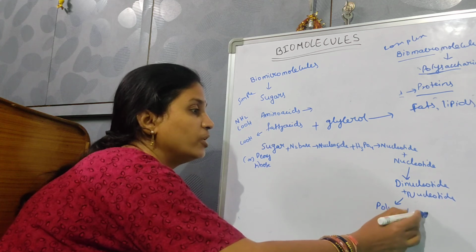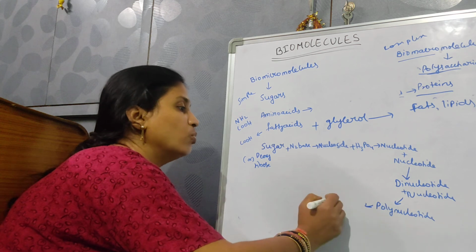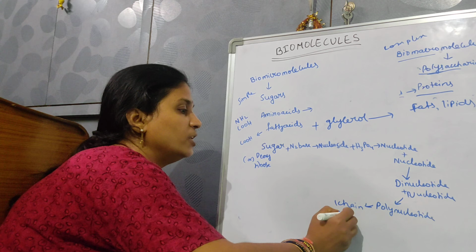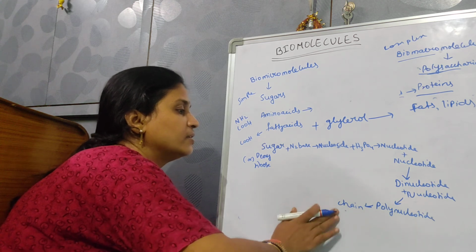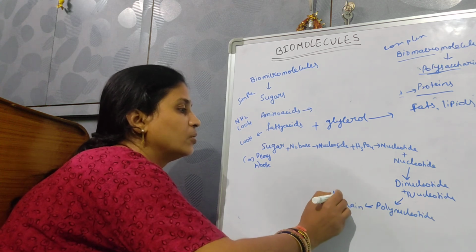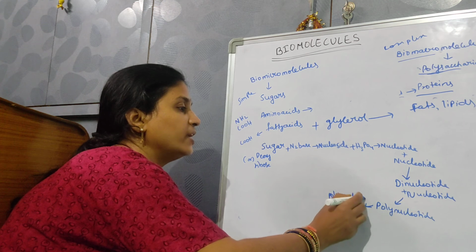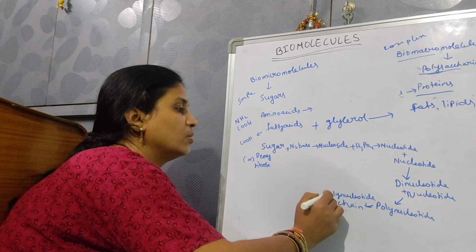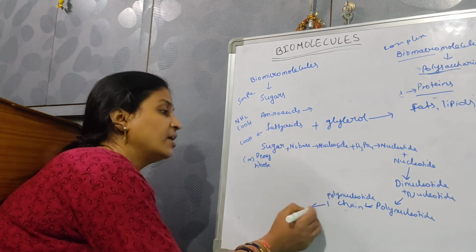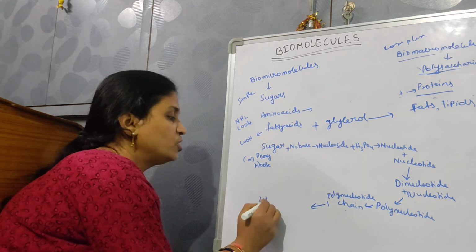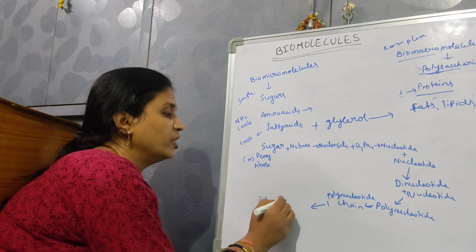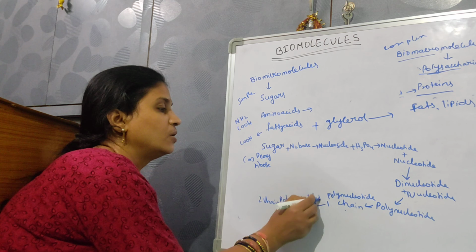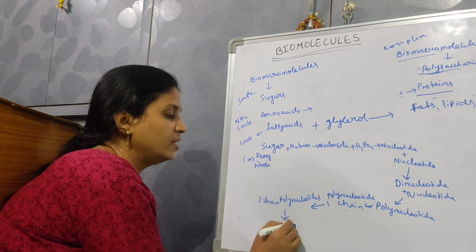This polynucleotide is going to form one chain. Like that another chain is present, and two chains of polynucleotide form the DNA.